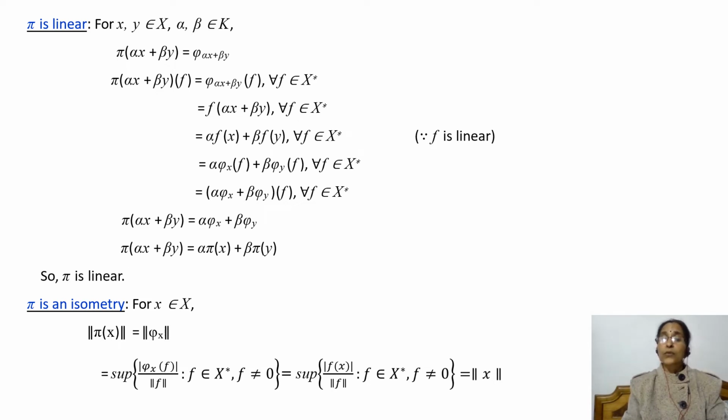And this is equal to the supremum of, by definition of φ_x, |f(x)| divided by the norm of f, where f belongs to X* and f is not equal to 0. And we know that this is equal to the norm of x. So we have shown that π preserves norms, that is, the norm of π(x) is equal to the norm of x. So π is an isometry.